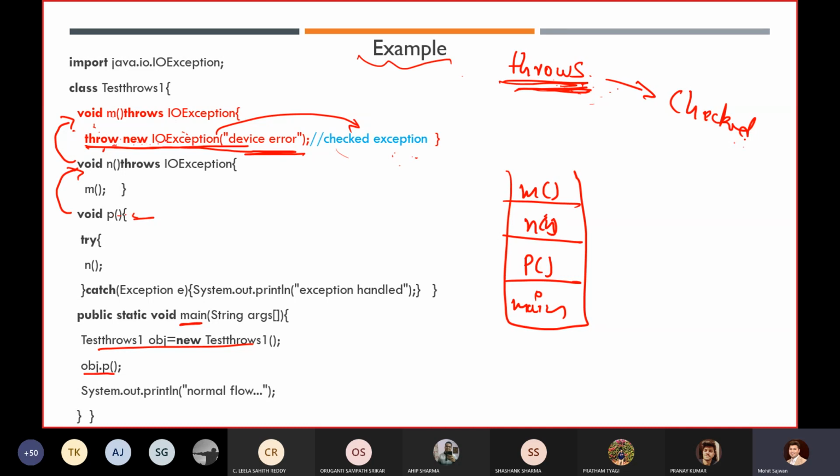But still we want to execute this particular code, so what are we going to do? We are going to use the throws keyword, throws IOException. Then our compiler will say, okay, now no issue, I will not give you a compilation error over here, because the caller method which is calling this m method, now it becomes mandatory for that method to handle this exception. So sorry, this n method. Once it goes into the n method, again here we are not handling this exception, but again we have used the declaration.